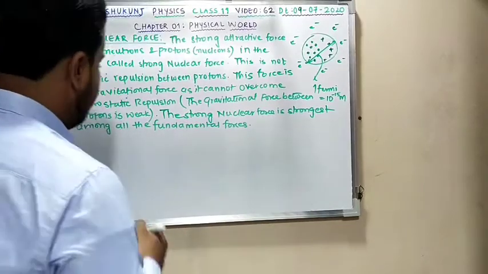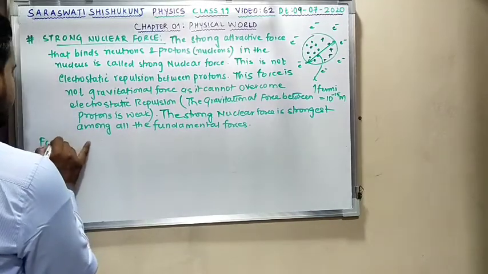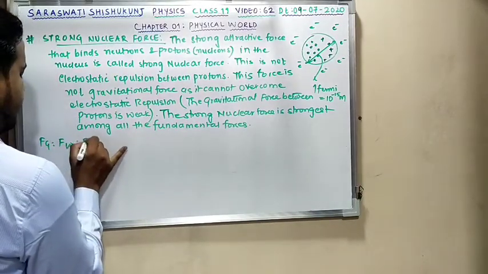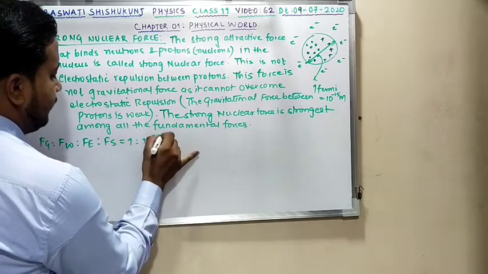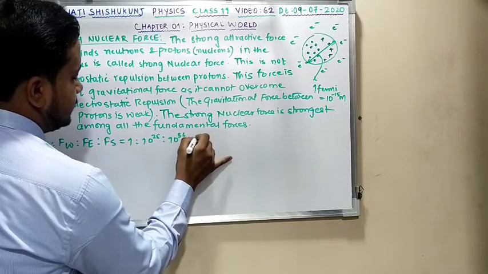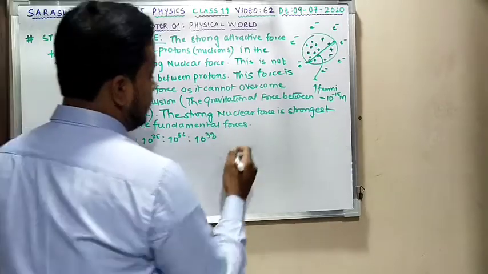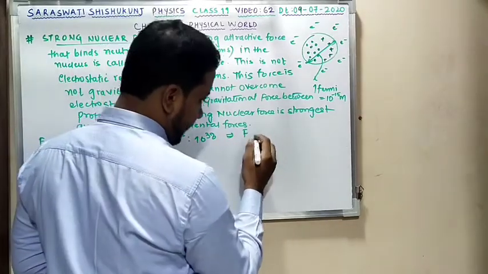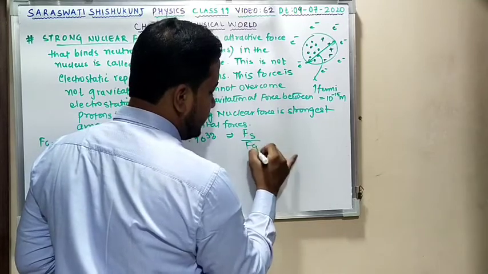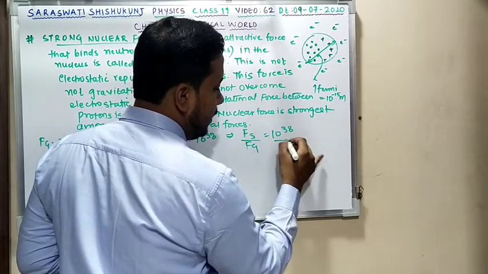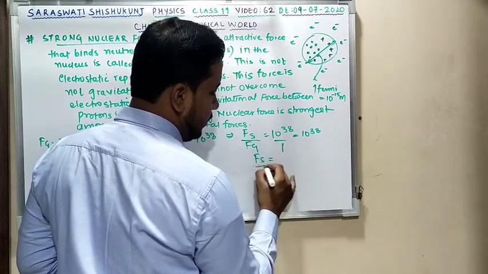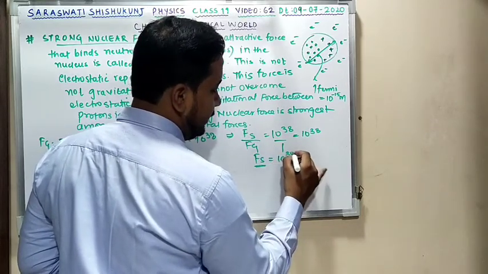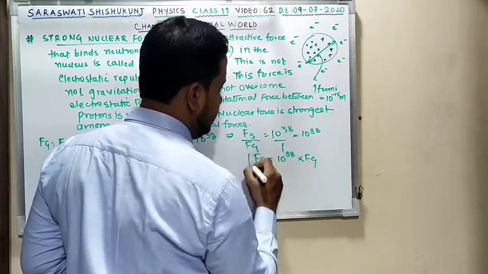So I can write Fg, Fw, Fe, Fs is 1 is to 10 power 25 is to 10 power 36 is to 10 power 38. So I can write Fs by Fg is equal to 10 power 38 by 1, that is 10 power 38. And I can write that Fs, the strong nuclear force, is 10 power 38 times stronger than gravitational force.